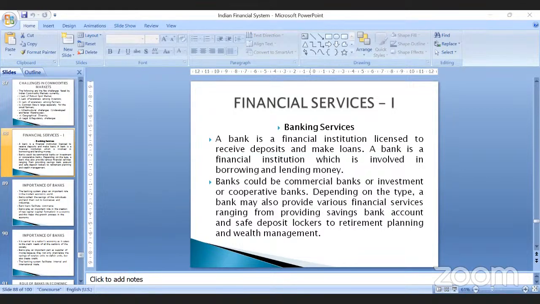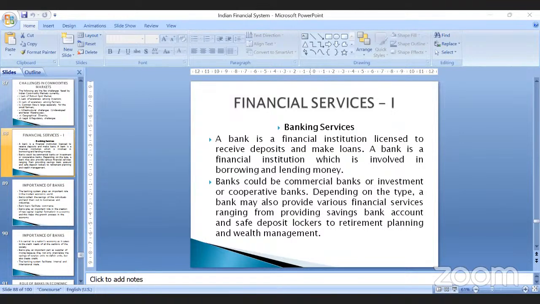So whenever you're talking about the Indian financial system, it not only comprises markets, but also financial services. These are not physical markets, but services provided in the Indian financial system to enhance the economic development of the country.